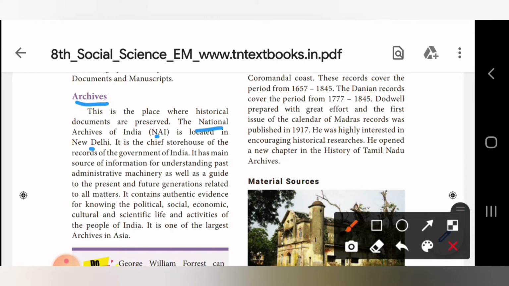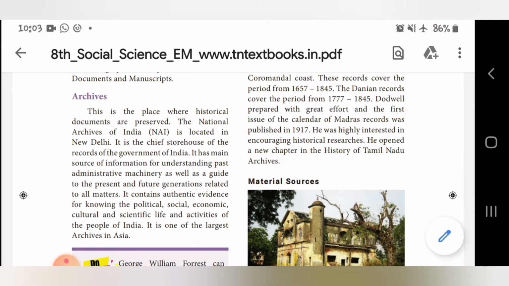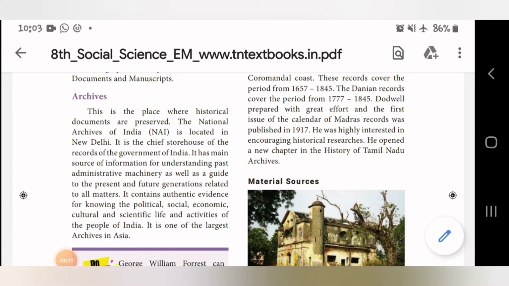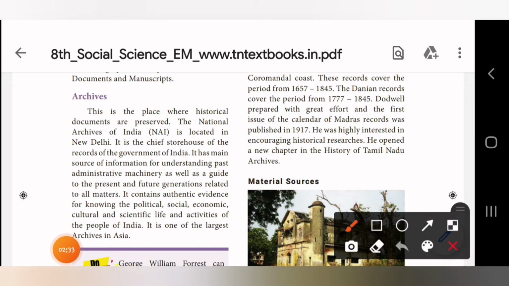So you saw this one, the second point, as an evaluation, right? In the first fill in the blanks we saw yesterday, National Archives of India is located in dash, we saw, right? So here they have given New Delhi. So the fill in the blanks you are also getting in the short answer, so it will be very easy for you to remember, right? So first point, this is the place where historical documents are preserved. That is the first sentence. Next, the National Archives of India, NAI, is located in New Delhi. So starting from here to here, first point.